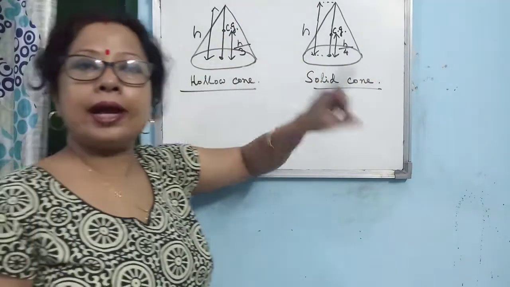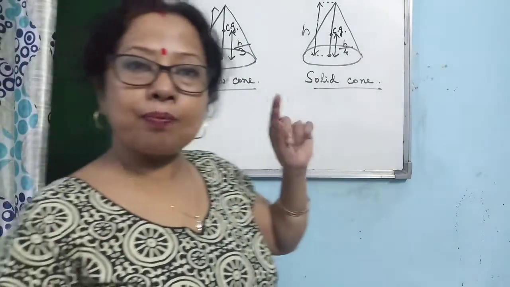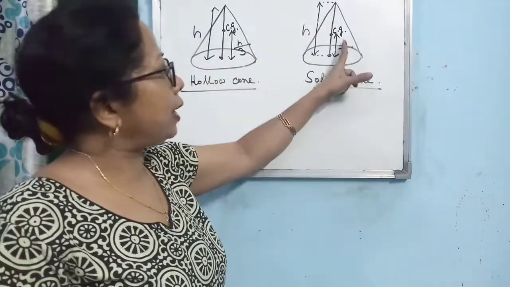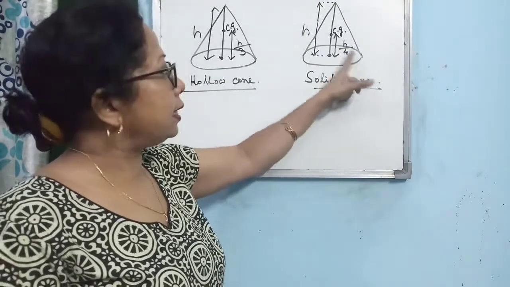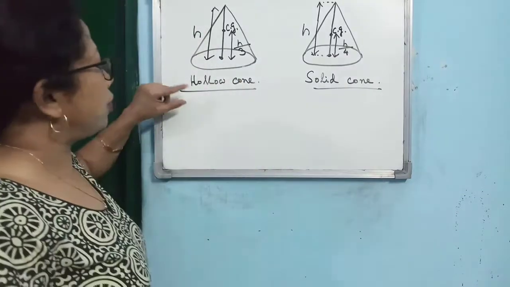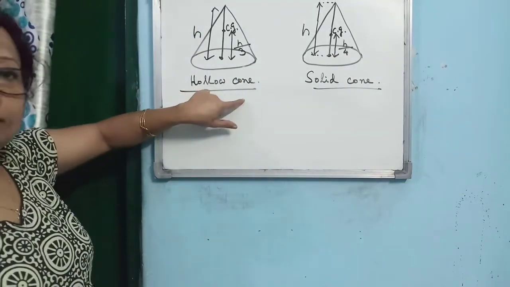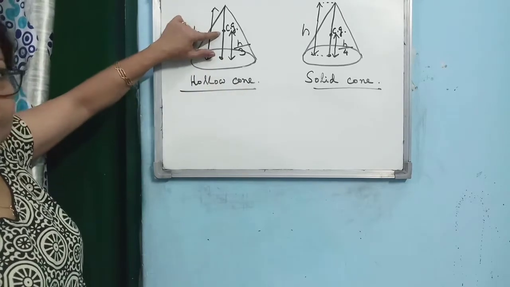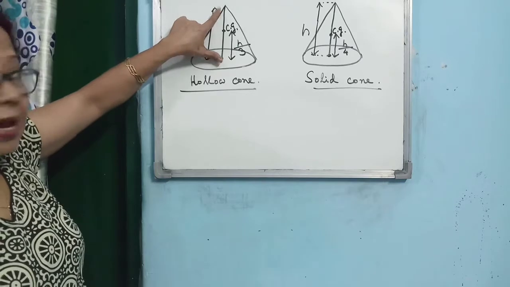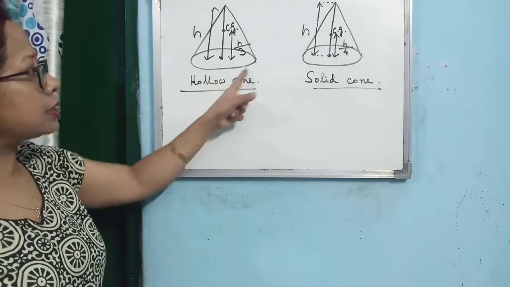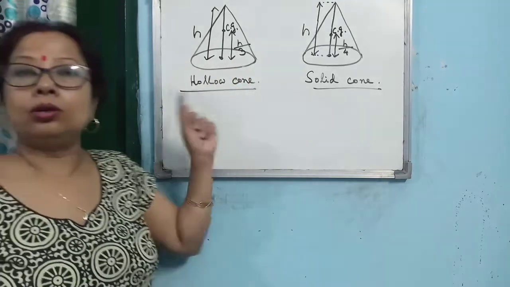So if you want to write in statement, how to write? Center of gravity lies at a point on the vertical height at a distance of h by 4 from the center of the circular base for solid cone. Then if you want to write in sentence for hollow cone, then where it lies? Center of gravity lies at a point on the vertical height at a distance of h by 3 from the center of the circular base for a hollow cone.